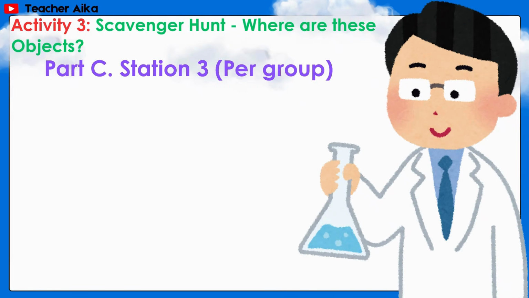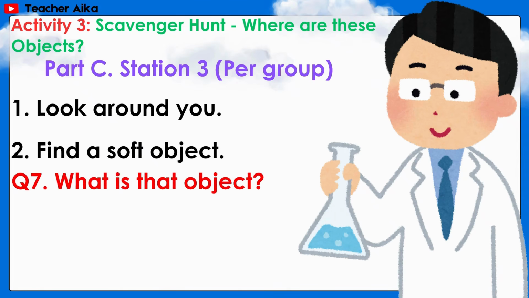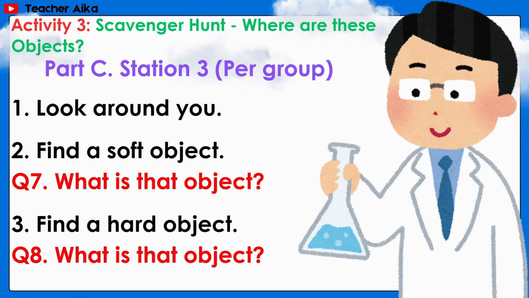Activity 3, Scavenger Hunt. Where are these objects? Part C, Station 3, per group. First, look around you. Second, find a soft object. Question 7, what is that object? Third, find a hard object.